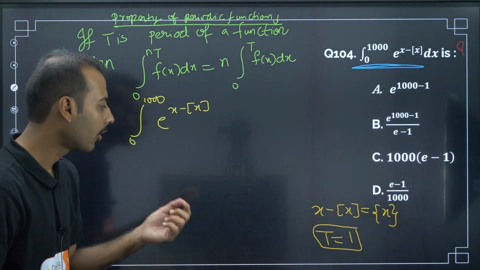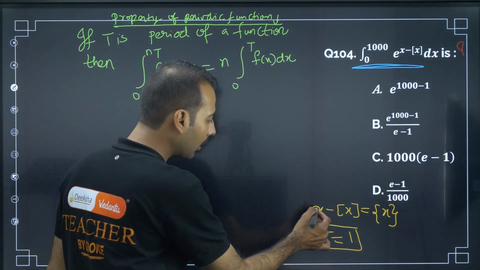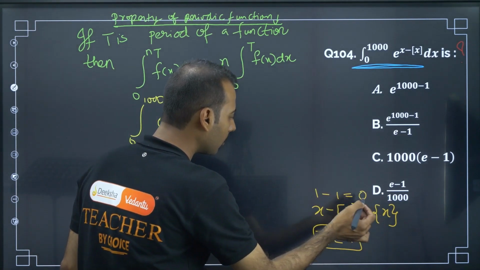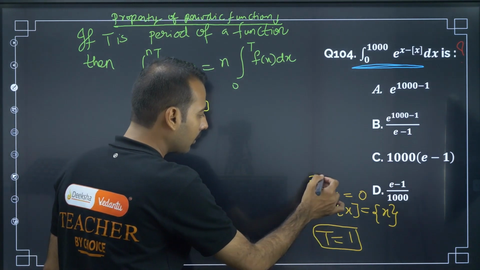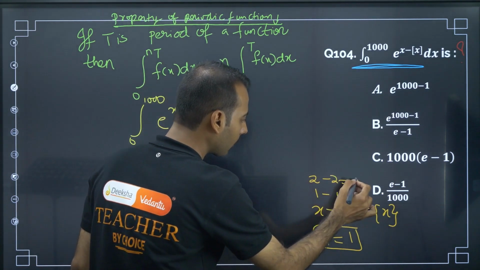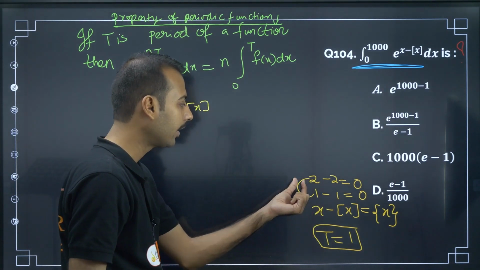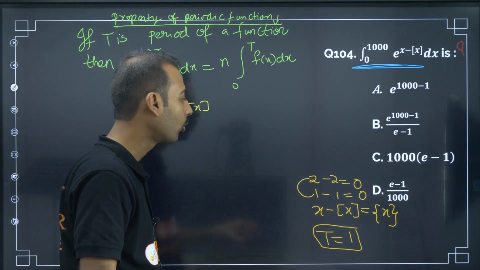Now what is the period of the fractional part? Just brief information I will give. Suppose if I am giving 1 as input, GIF is 1, so here we will get 0. Next, if I am giving 2 as x and GIF is also 2, so after a period of 1, after a length of 1, again we are getting the same output. For better understanding, let me take one more example.